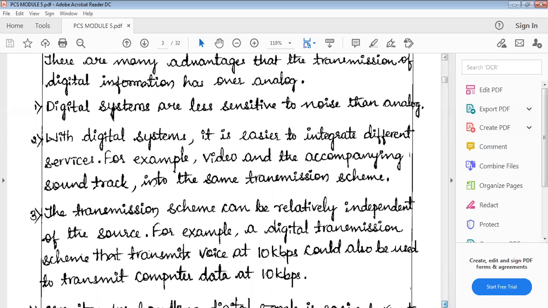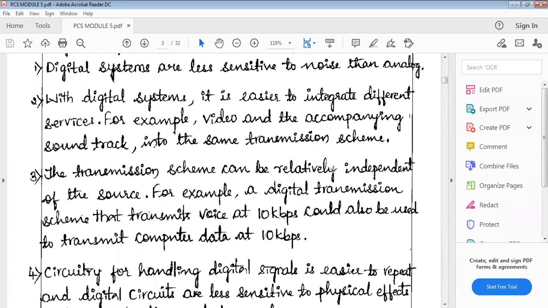Next, the transmission scheme can be relatively independent of the source. For example, a digital transmission scheme that transmits voice at 10 kbps could also be used to transmit computer data at 10 kbps. This means the transmission scheme we use in digital signals is independent of the source. You can use voice as a source or data as a source. For both voice and data, the transmission scheme can be independent. It is not dependent on any scheme. Understood?